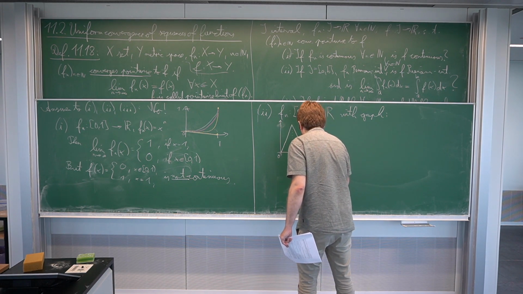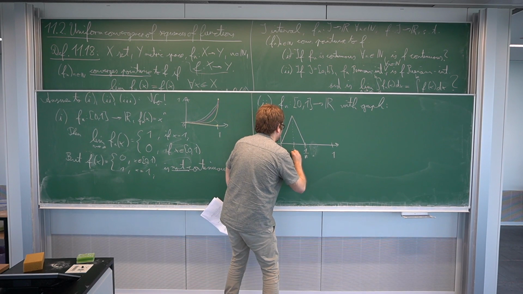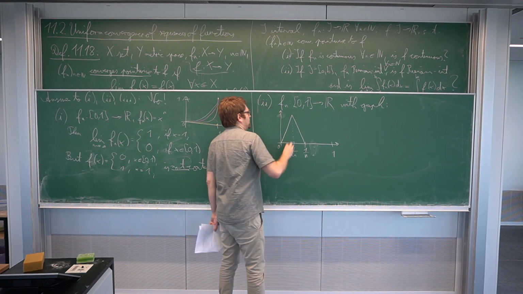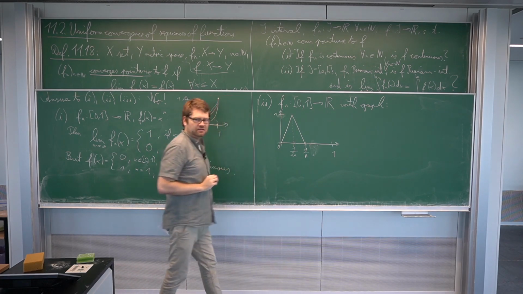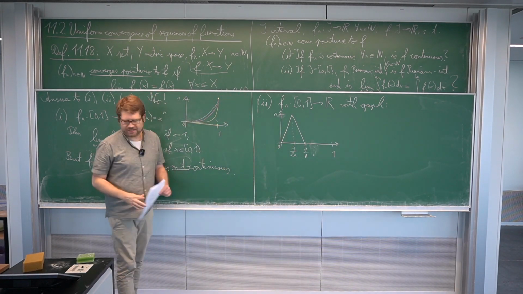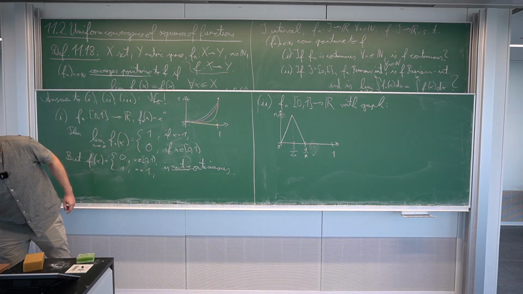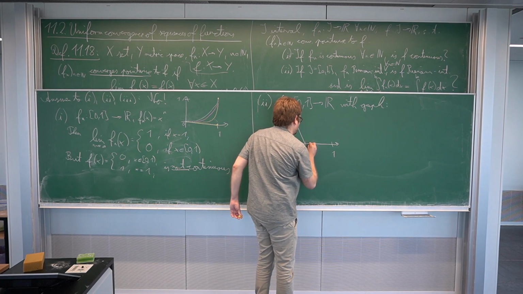This should be 1 over n. And so this must be in the middle here. So this is 1 over 2n. And I want this top here, this peak, to be at height n. So for n becoming bigger and bigger, I mean, that's, yeah, this. So here it's completely 0.